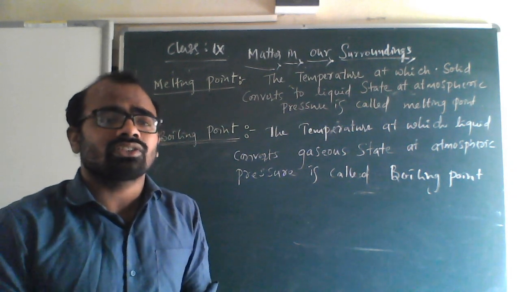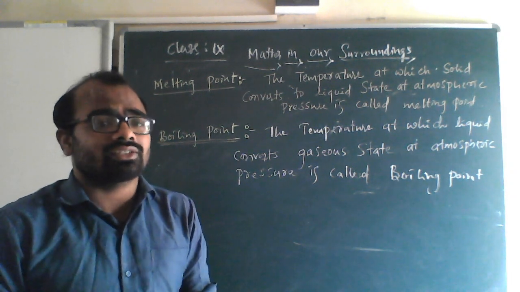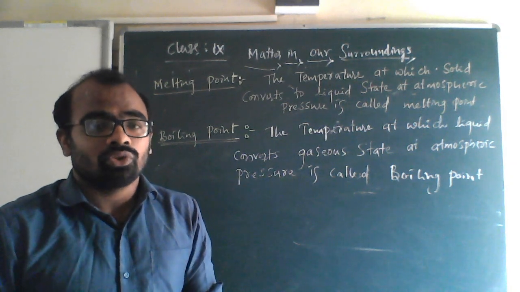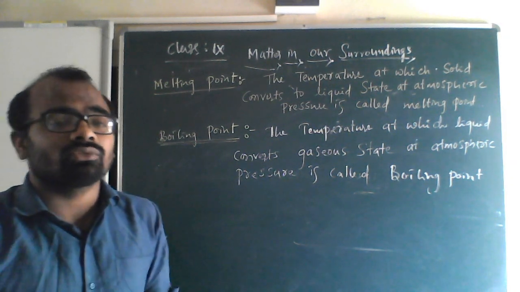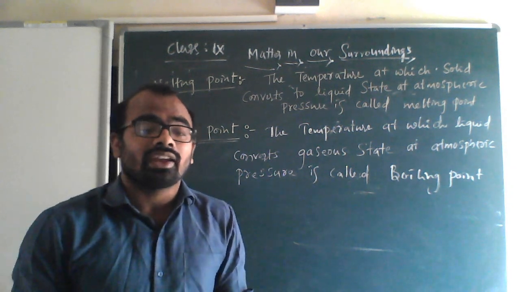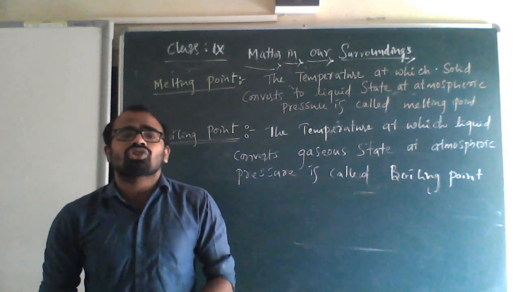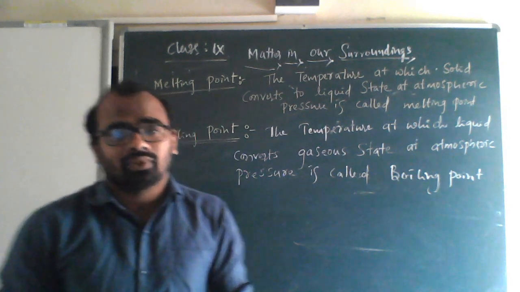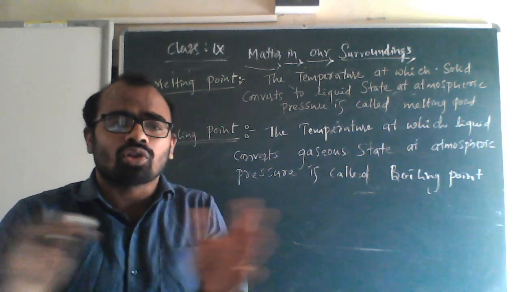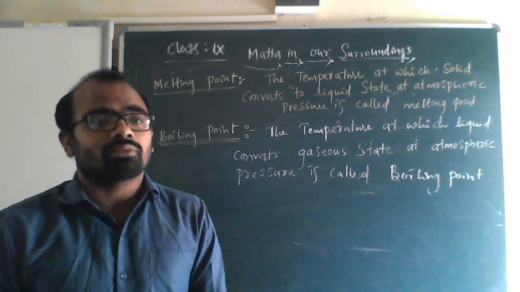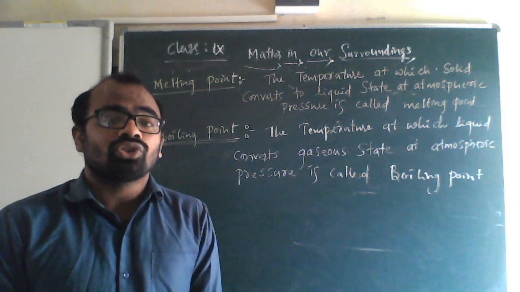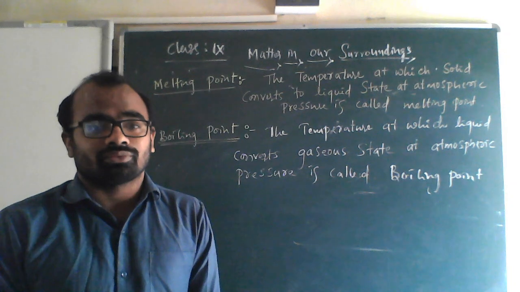We are taking water and ice just as examples. Generally, it is the temperature at which liquid converts to gaseous state at atmospheric pressure. That means the pressure should be maintained constant, at normal pressure present in our atmosphere. Then we call it boiling point.